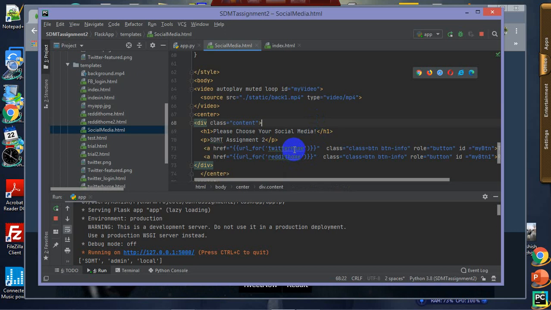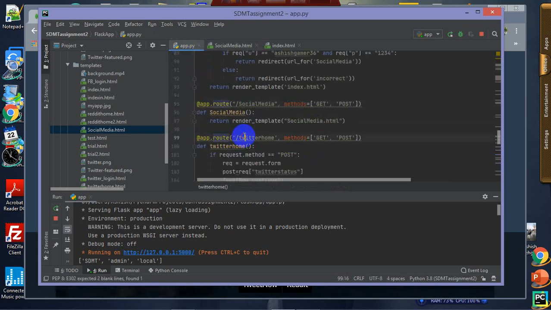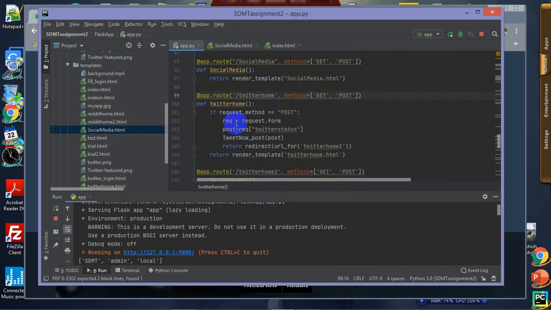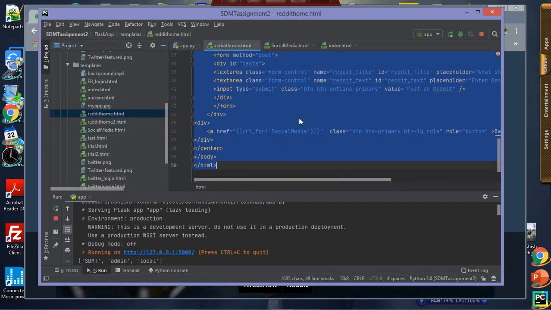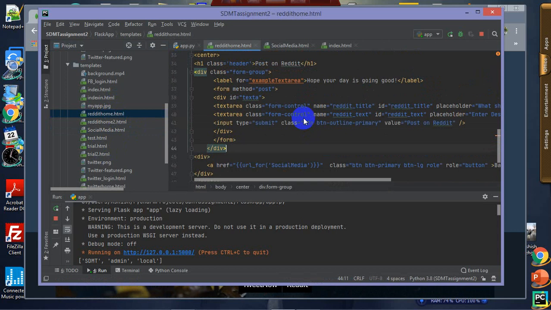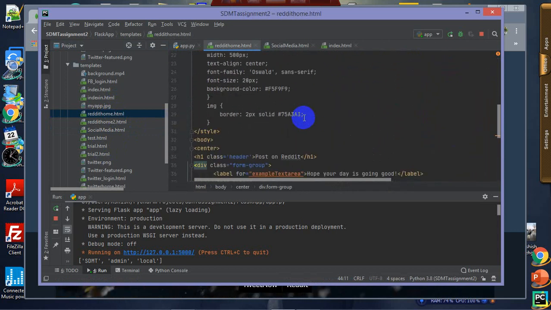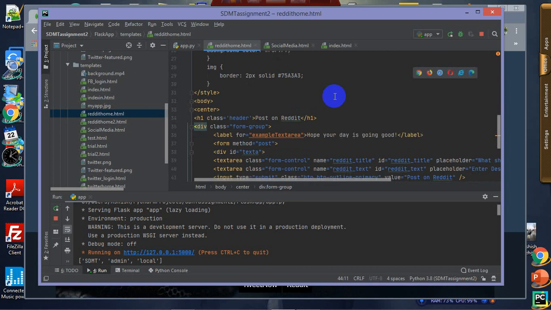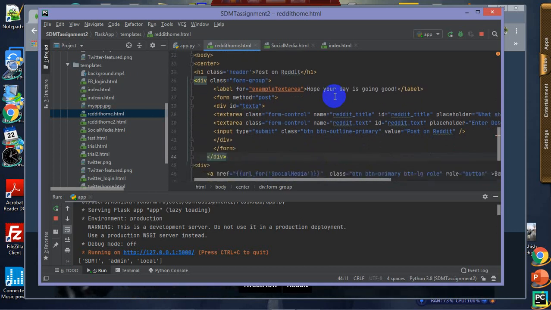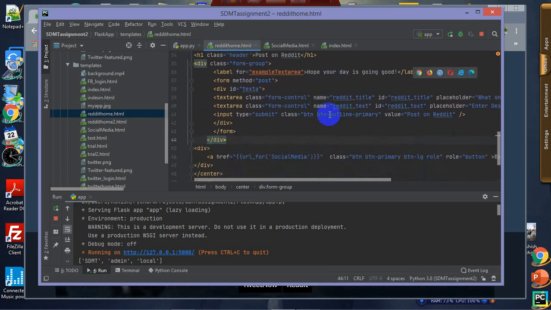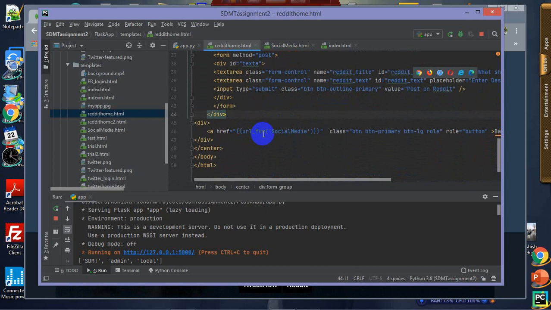As I explained, this will take me to Twitter home and Reddit home. First my Reddit home will take the post. So this is Reddit home. The HTML and CSS is learned online and implemented. There is one button to submit and one button to go back to the main menu, that is social media menu.